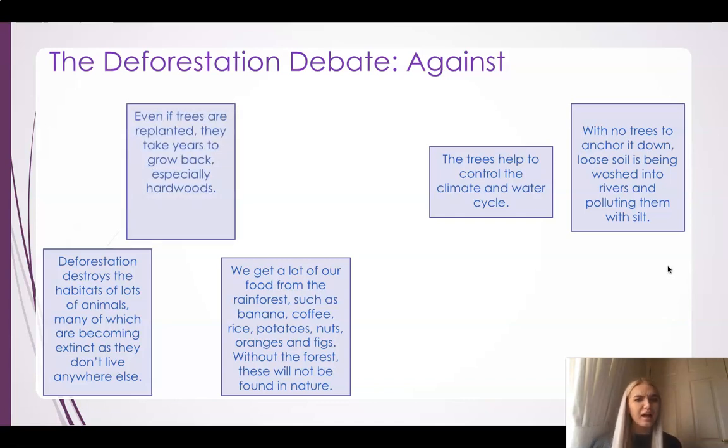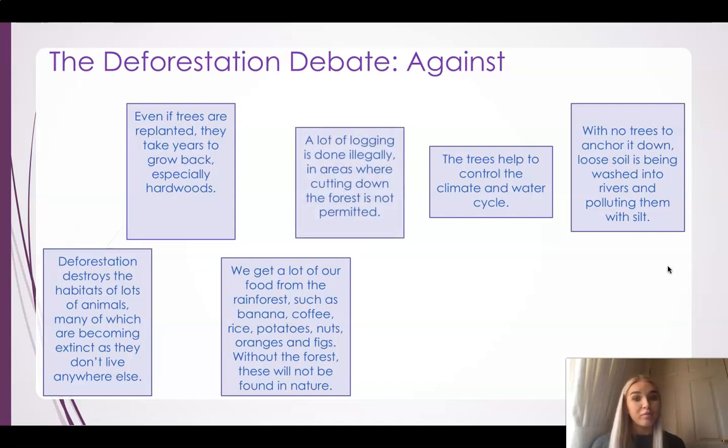Another reason that people who are for deforestation say that we could just replant the trees, but trees will not grow back in a day. They will take years to grow back. So that will not be an easy fix. Another reason why someone might be against deforestation is because a lot of this logging is actually illegal and not allowed. So there's some areas where cutting down the forest is not allowed, but some people still do it to use that wood for other things, and that's not okay, is it?